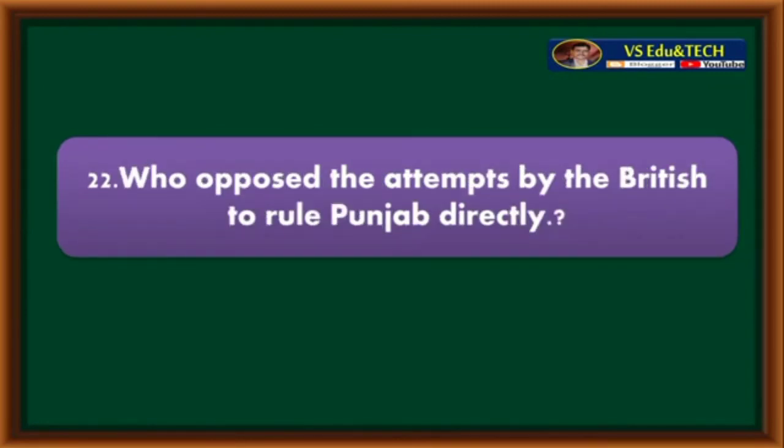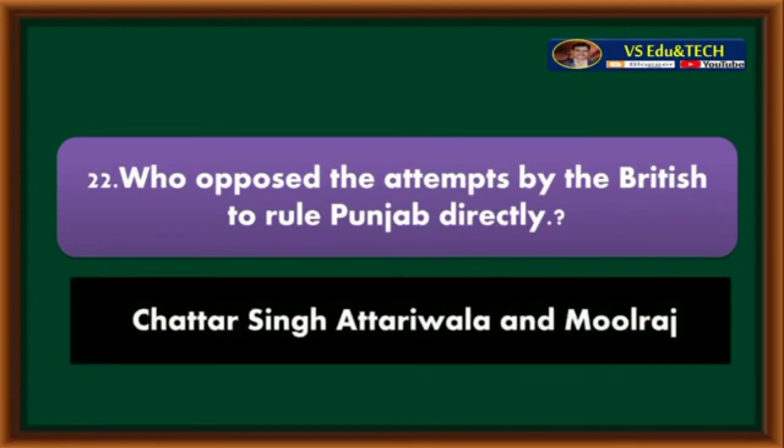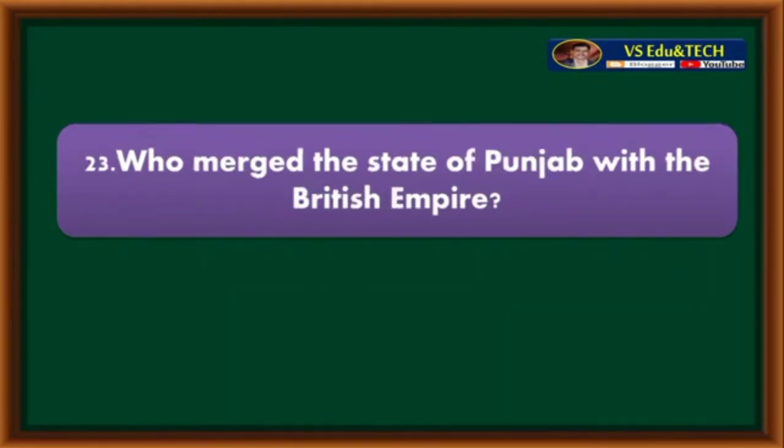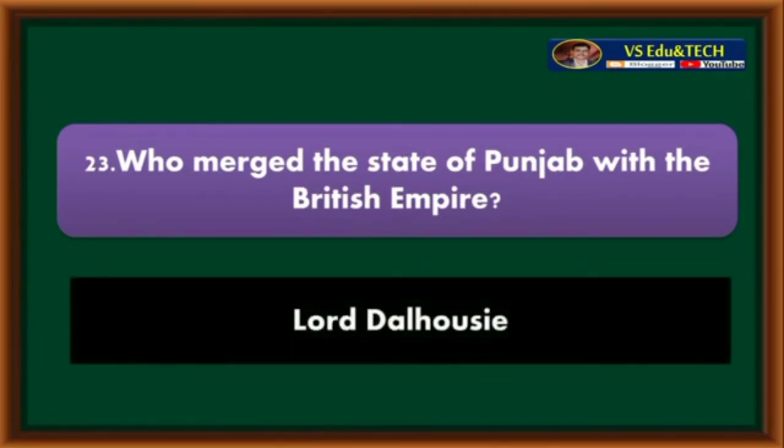Who opposed the attempts by the British to rule Punjab directly? Chattar Singh Attariwala and Moola Raj. Who merged the state of Punjab with the British Empire? Lord Dalhousie merged the state of Punjab with the British Empire.